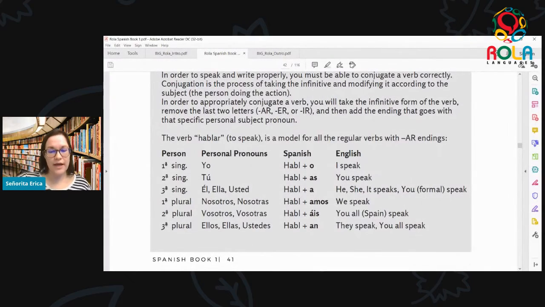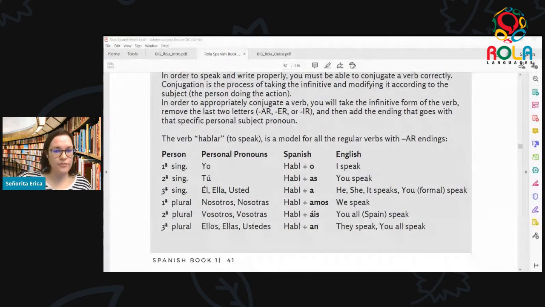So with that little introduction in mind, here we can explore our first example of a verb in AR. As we have hablar as our sample verb here, hablar means to speak in Spanish. What we're going to do when we come across a verb and we want to use it with a different person, right? As I said, the infinitivo doesn't have a person. It's the neutral form of the verb. So now what we're going to be learning is how to use it with a specific person.